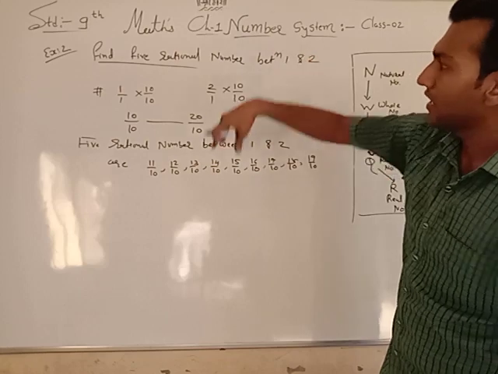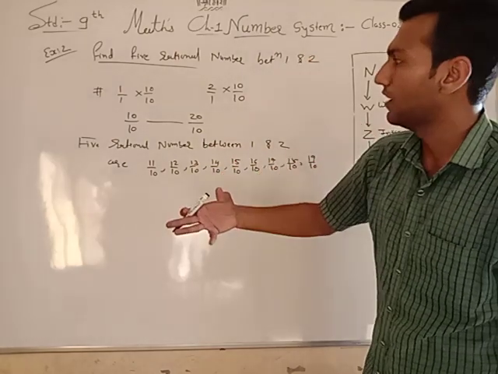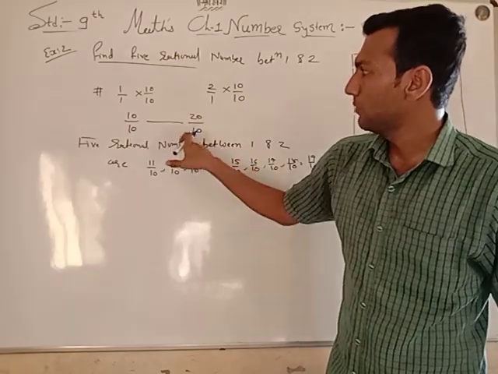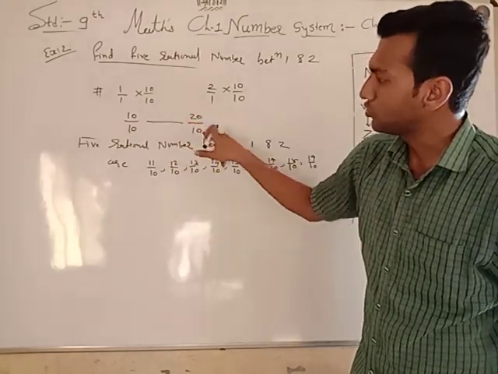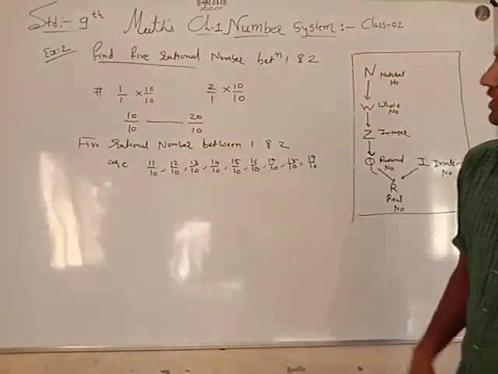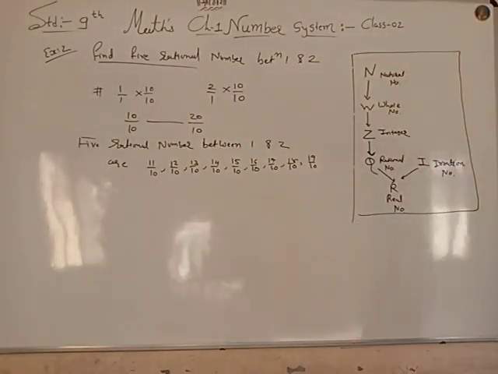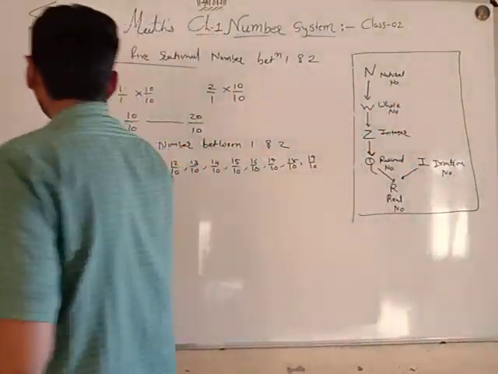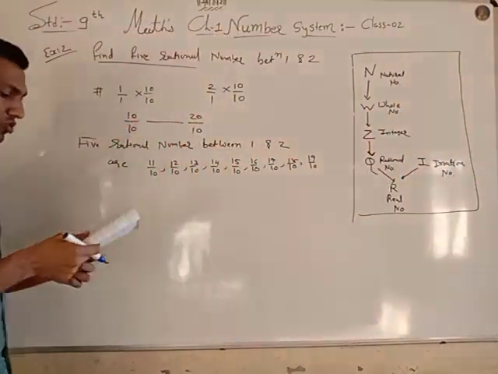Okay, these numbers are now in the form of different numbers. Now easily you can say, how many numbers are between these two numbers? So between 10 and 20, 11 by 10, 12 by 10, 13 by 10, 14 by 10, 15 by 10, 16 by 10, 17 by 10, 18 by 10, 19 by 10. Okay, so this is another technique. You can find the rational numbers between these two numbers.